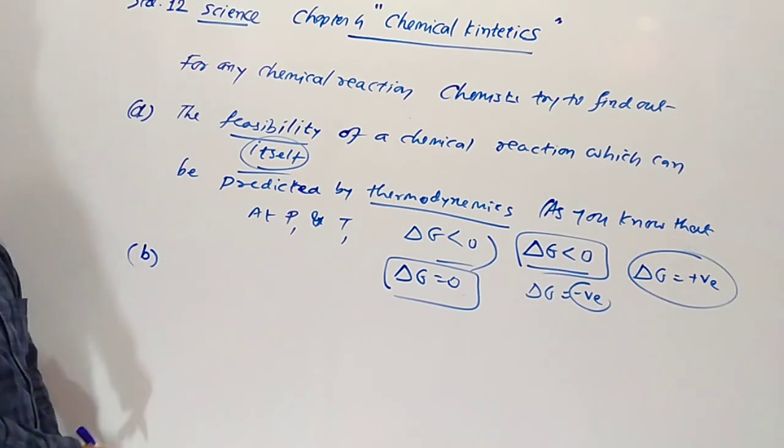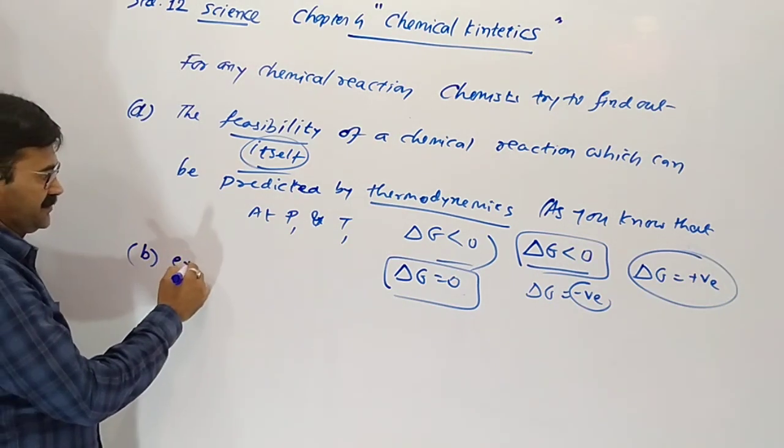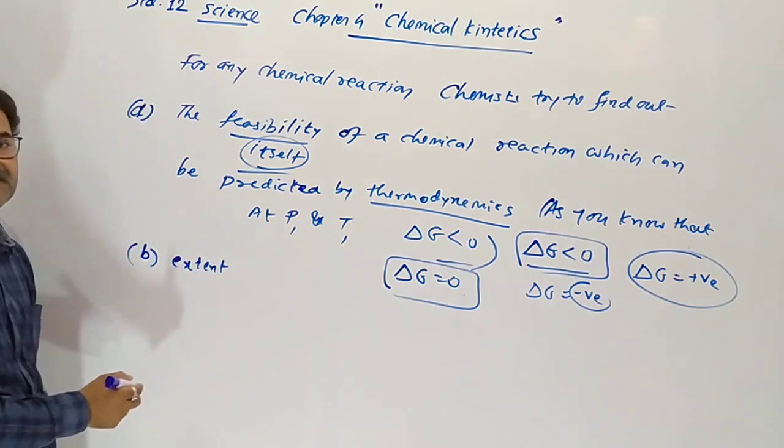Now second question chemists try to find is the extent to which a reaction will proceed, which can be determined from chemical equilibrium. Extent means amount.